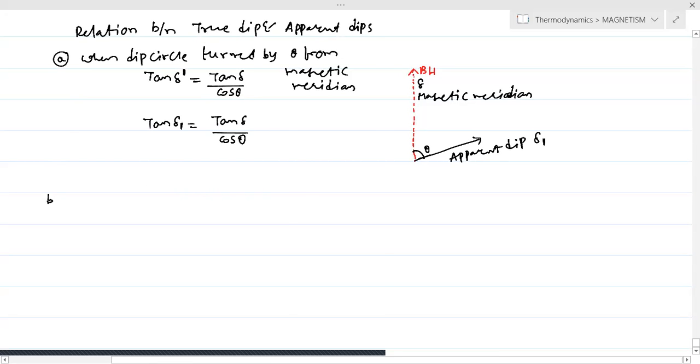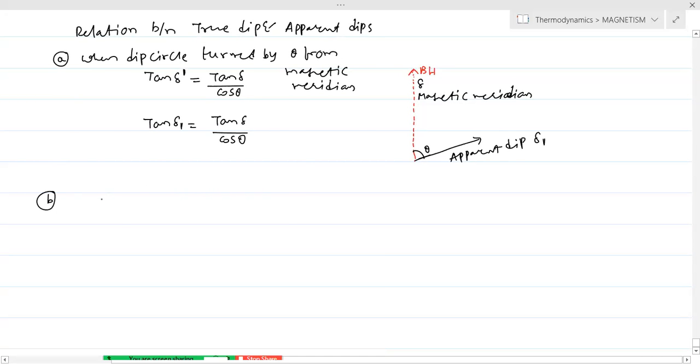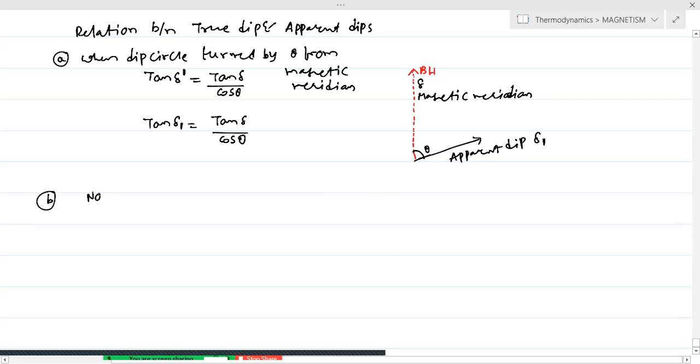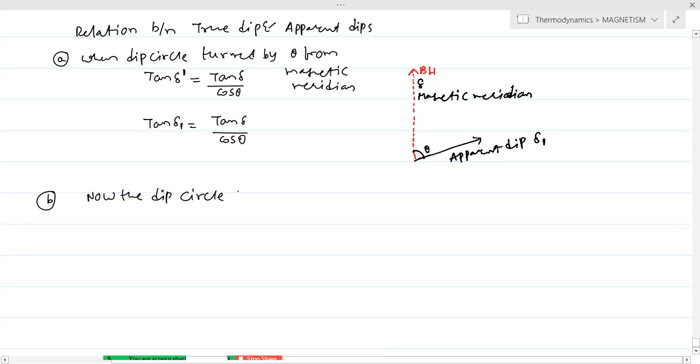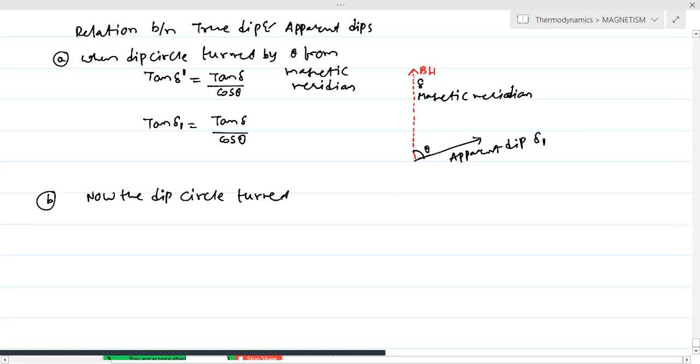In the second step, what we are exactly doing is, now the dip circle is turned by 90 degrees. Actually, the dip circle is at this location, and now it is turned by 90 degrees.